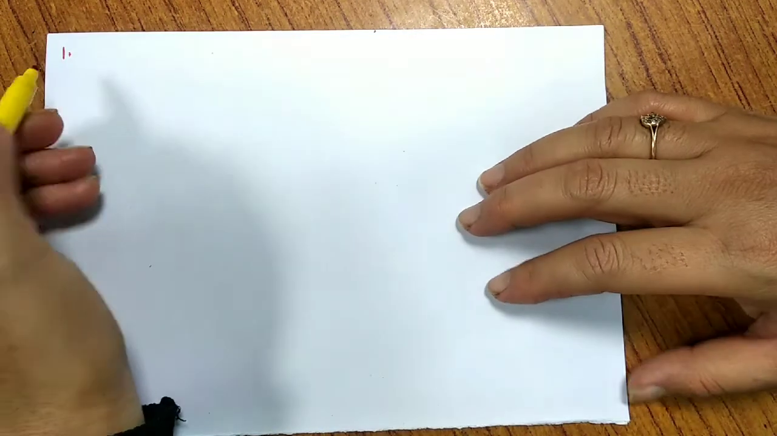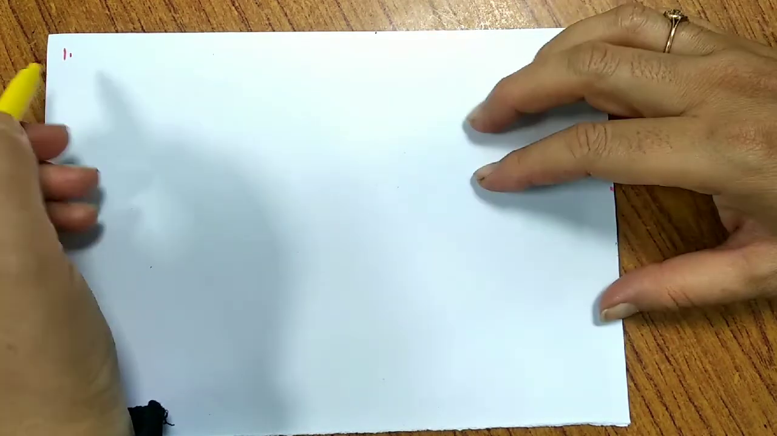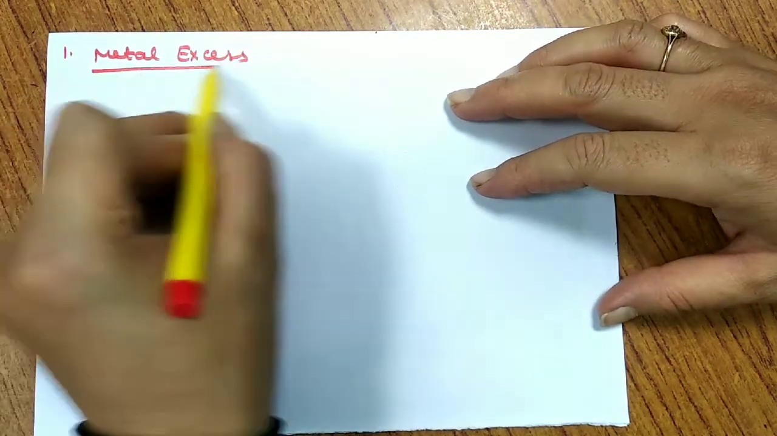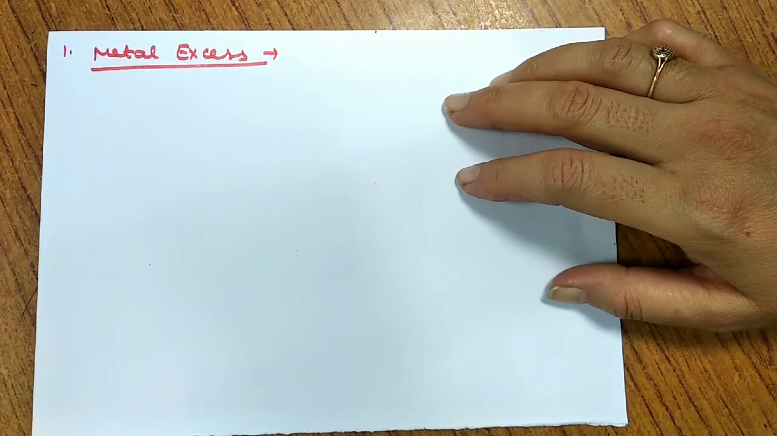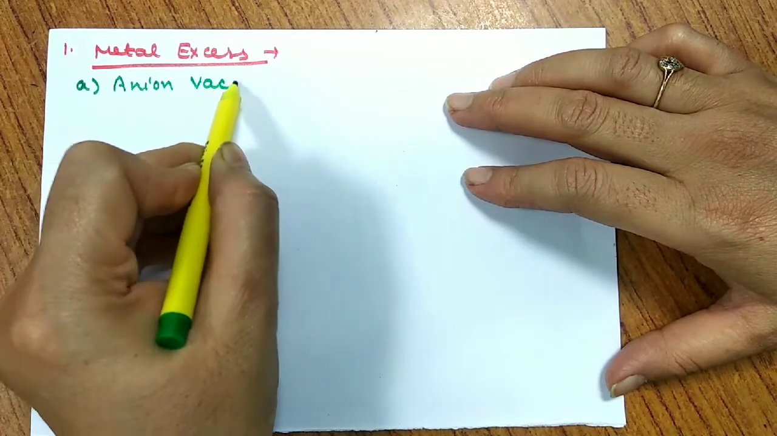So as I have told you, in non-stoichiometric, the first thing is the formula would not be the same, it would be different, and it has various categories like metal excess defect. So when we talk about metal excess defect, we say that it is either due to anion, we can see that means the anion leaves its place and goes.